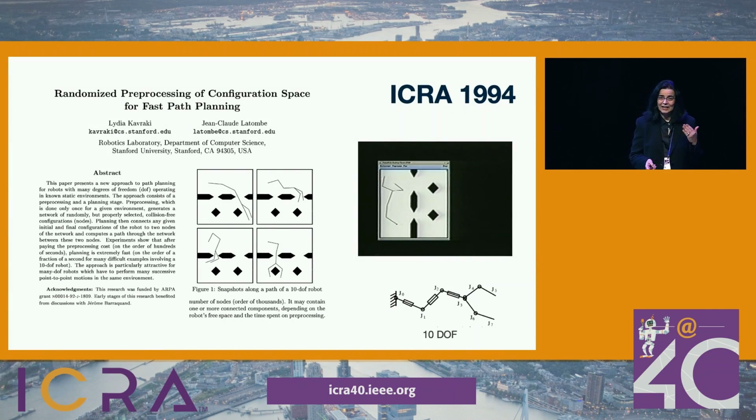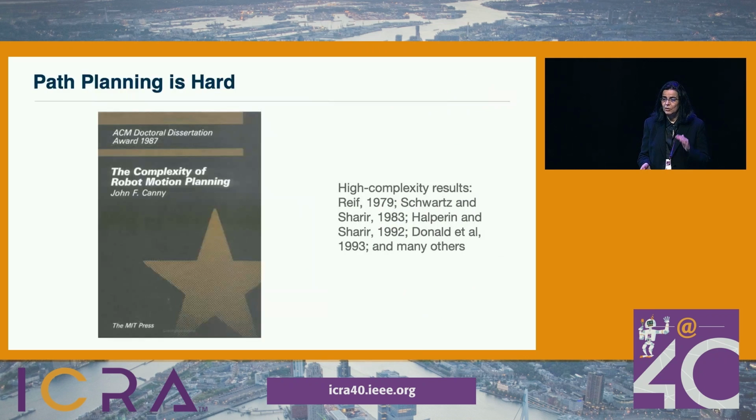In 1994, I was at ICRA, and I presented a paper titled Randomized Preprocessing of Configuration Space for Fast Planning. At the time, this work solved problems that were out of reach. Running times, tens of seconds. It was slow. But we need to put this work in context.